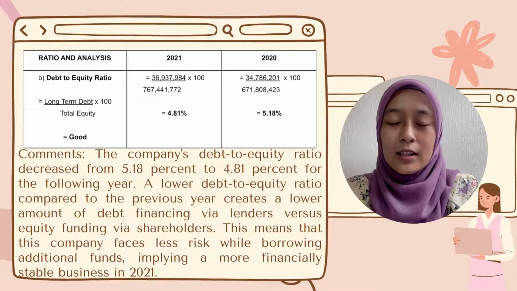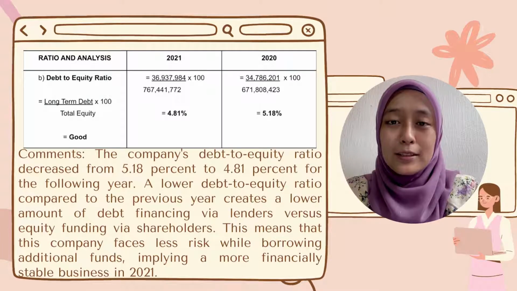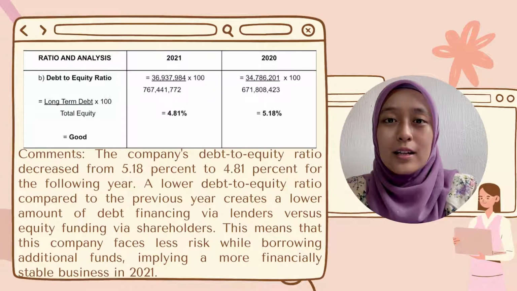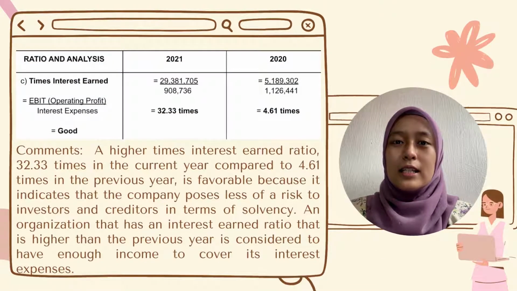This firm implies a more financially stable business because it shows a decline in ratio from 2020 5.18% to 2021 4.81%.